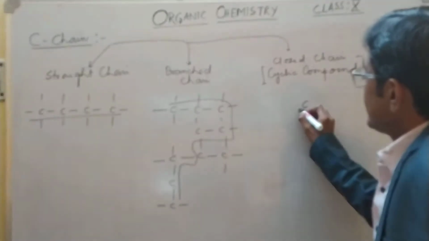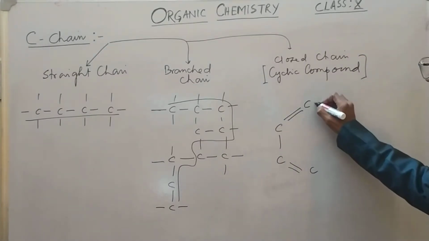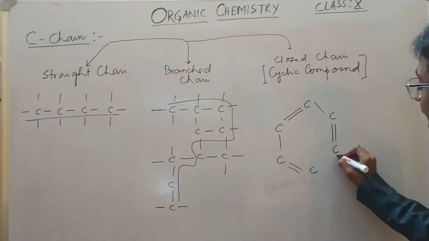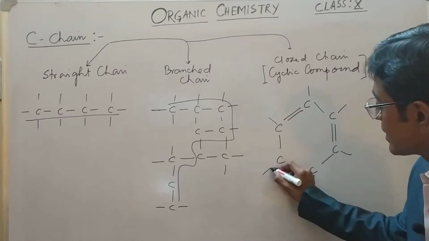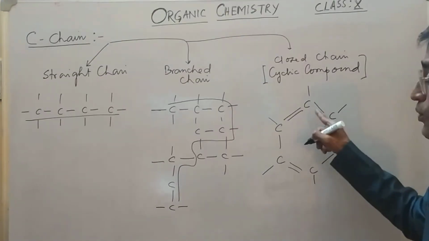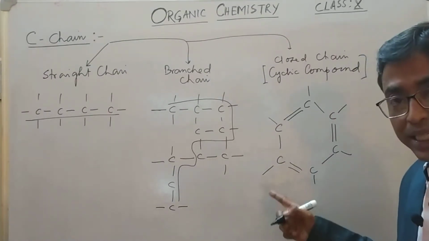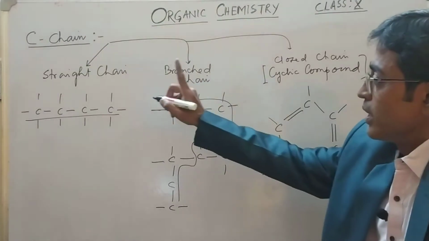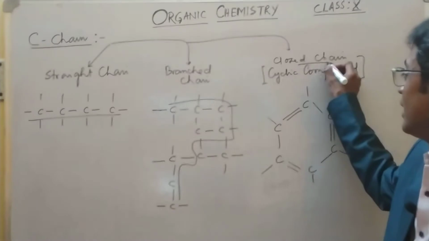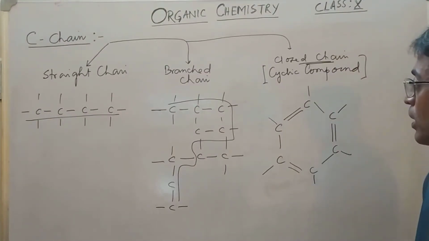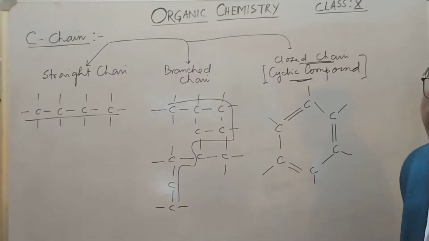I'll start with what is there in your syllabus. That is a cyclic compound. We will do naming of many more cyclic compounds. See, the counting goes on like this: this carbon 1, 2, 3, 4, tetravalent. This carbon 1, 2, 3, 4, tetravalent. This carbon, same thing. So this is called a straight chain, this is a branched chain, and this is a closed chain. And remember, the compounds formed by closed chain structure are cyclic compounds.